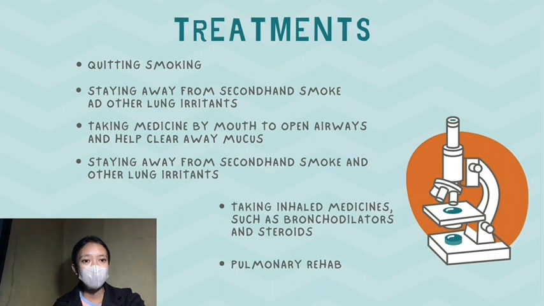It also includes taking medicines by mouth, or oral, to open airways and help clear away mucus. Taking inhaled medicines such as bronchodilators and steroids. Getting oxygen from portable containers may also help. Having lung reduction surgery to take out damaged areas of the lung. You can also get a lung transplant in rare cases of chronic bronchitis. Humidifying the air, and also pulmonary rehab to help you learn how to live with your breathing problems and stay active.